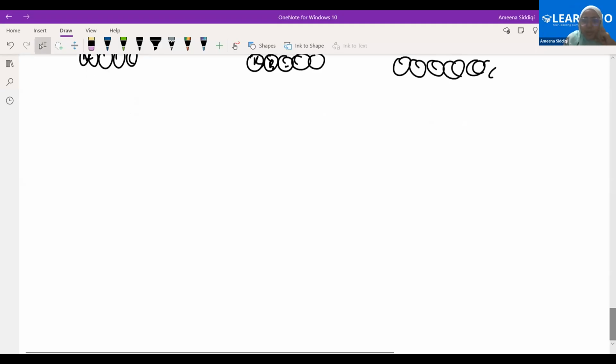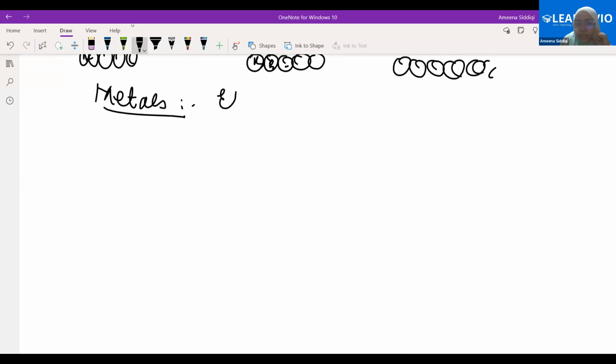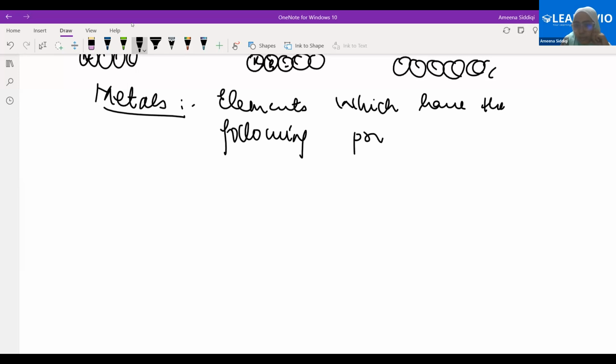So now coming on to metals, bachcho. Elements which have the following properties. Please note it down. What are those properties? Any idea?